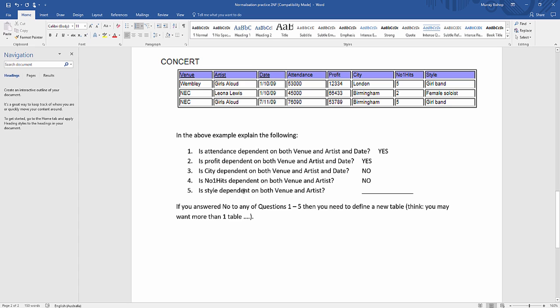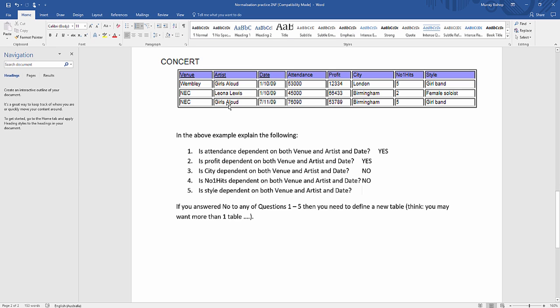Is style dependent on venue and artist and date? Sorry, this should all say and date. I'm being a bit sloppy. Right, let's have a look. Is the style of the band dependent on the artist? Yeah. Girls Aloud might have a great style as a girl band, or Leona Lewis might be a fantastic female soloist.